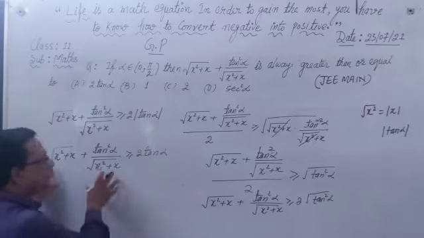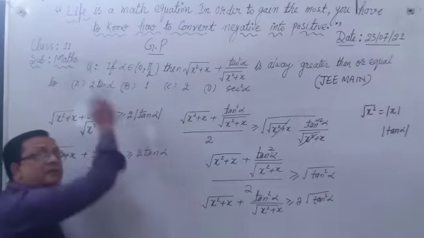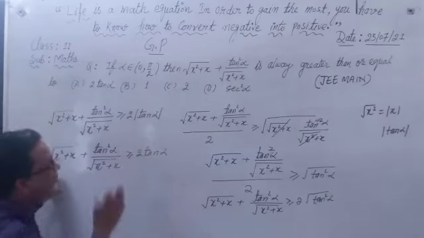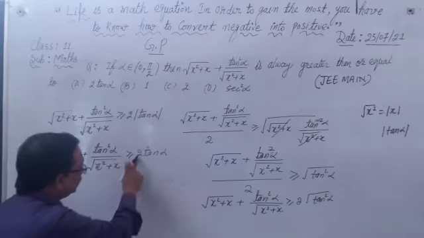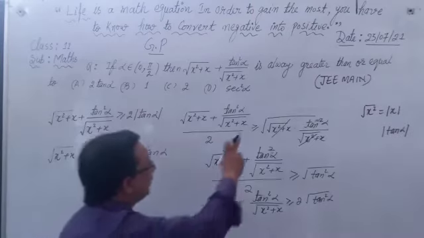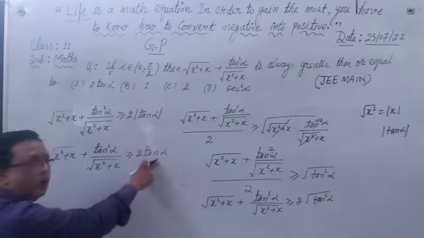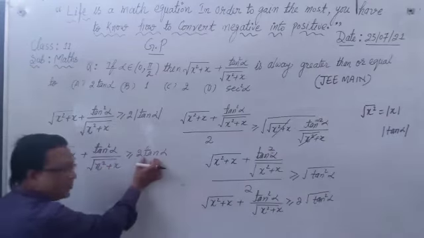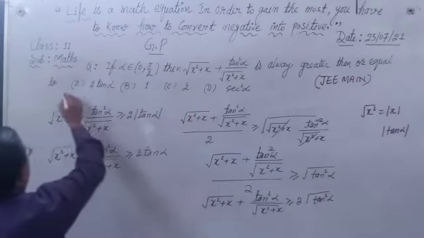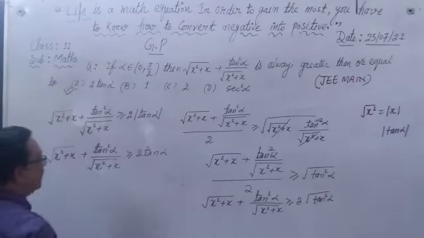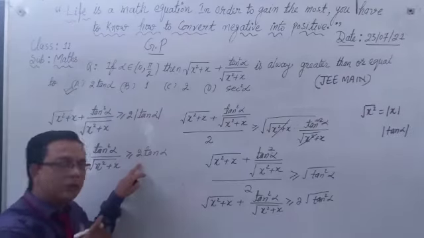So इस एक्सप्रेशन की वैल्यू आइदर 2 tan alpha होगी या उससे बड़ी होगी. तो what is the minimum value? What is the minimum value is 2 tan alpha. The question is always greater than and equal to 2 tan alpha because एक्सप्रेशन की वैल्यू यहां से स्टार्ट होके बढ़ती चली जाए. So what is our final answer? Answer A is correct. The minimum value is 2 tan alpha. So note this very good.